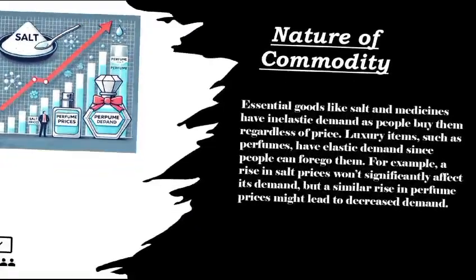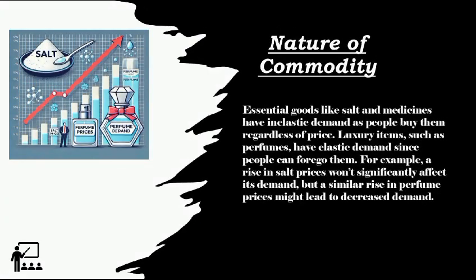Nature of commodity. Essential goods like salt and medicines have inelastic demand as people buy them regardless of their price. Luxury items such as perfumes have elastic demand since people can forego them. For example, a rise in salt prices won't significantly affect its demand, but a similar rise in perfume prices might lead to decreased demand for perfumes.